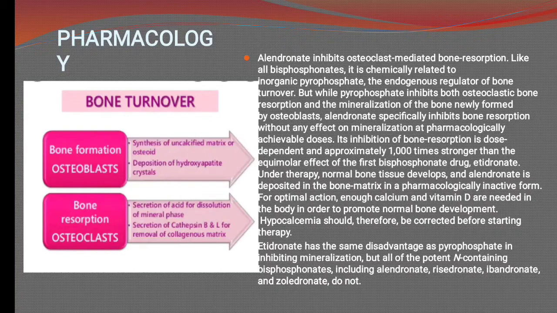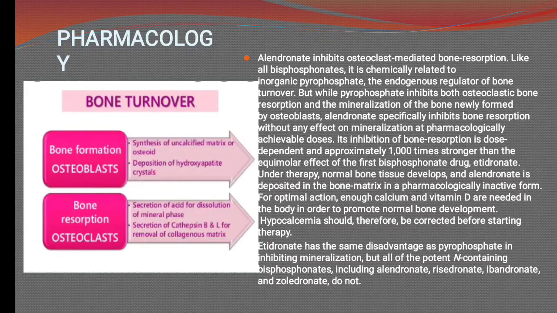As you can see, the functions of osteoblasts are the synthesis of uncalcified matrix or osteoid and deposition of hydroxyapatite crystals, and in osteoclasts, secretion of acid for dissolution of the mineral phase. So these are the basic concepts of osteoblasts and osteoclasts.